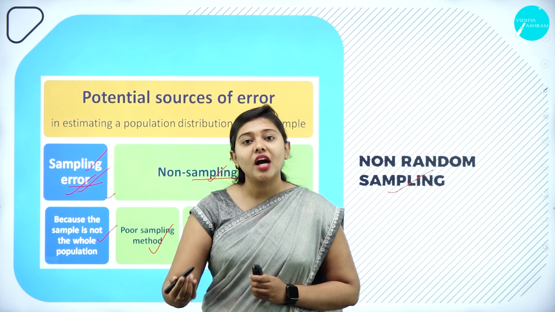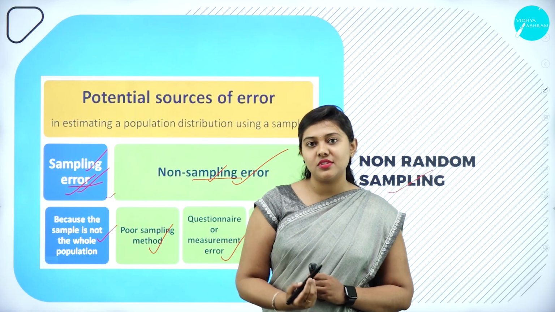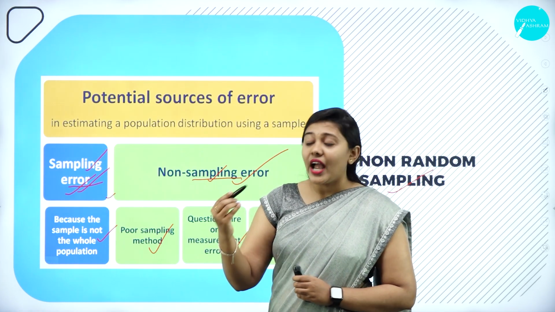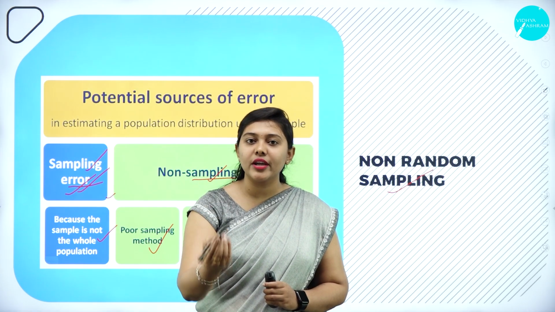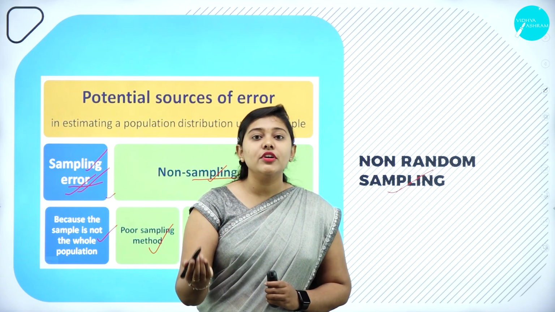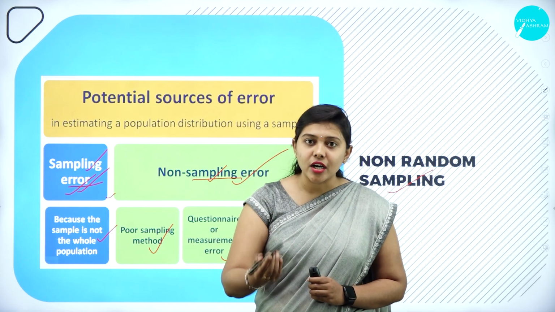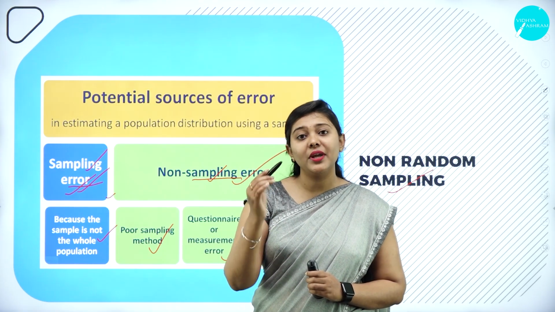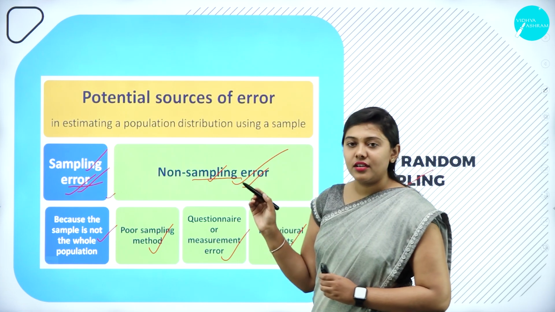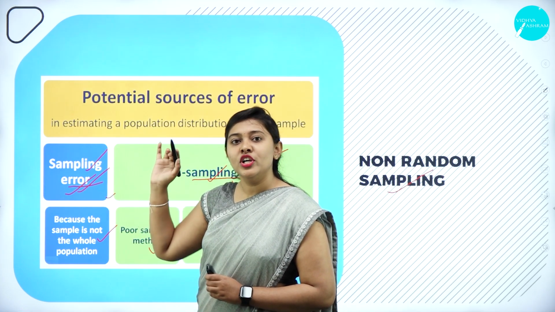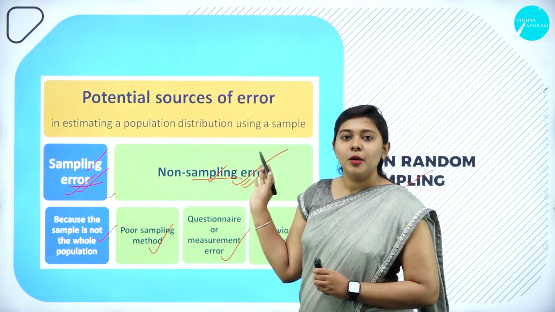So based on the convenience of a researcher, the convenience of a data collector, he picks up the sample, he picks up the data. And the other is because of non-response from the respondent. The data they wanted to give might not be given properly. They might refuse to give the data, or the data they have acquired might not be accurate. For all these things, non-sampling errors occur.